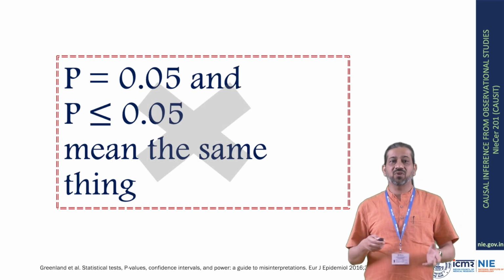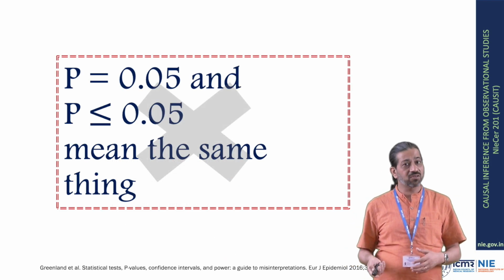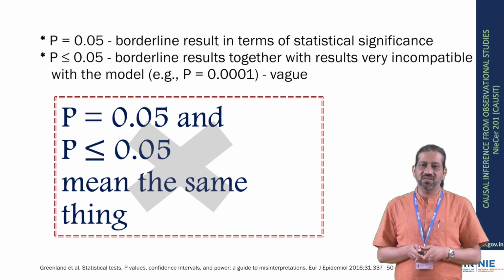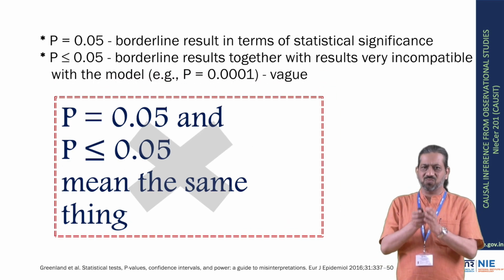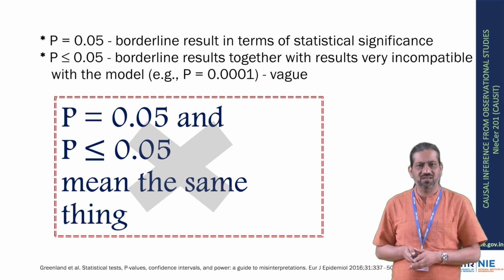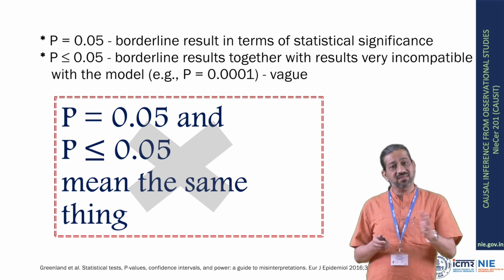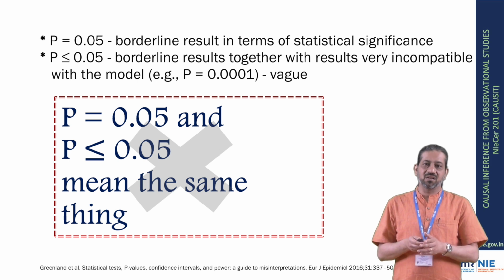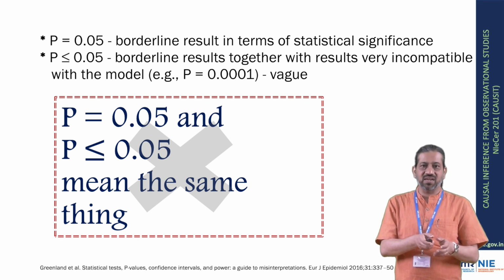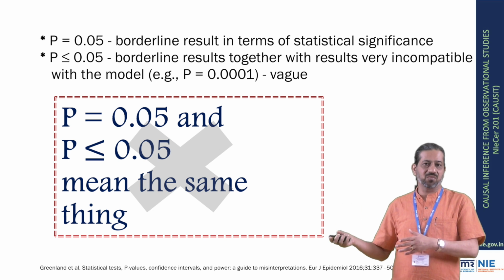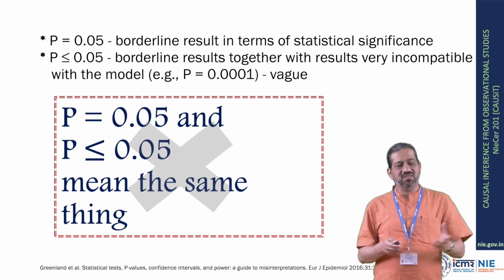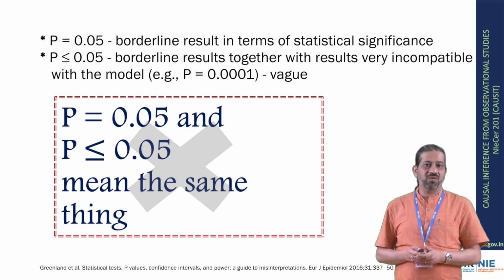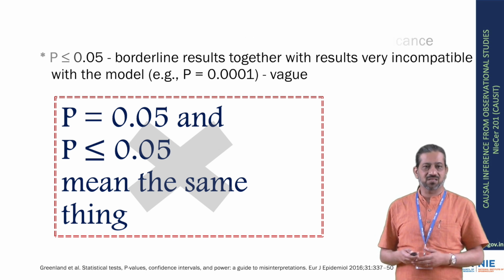Does p equal to 0.05 and p less than or equal to 0.05 mean the same thing? Again, no. P equal to 0.05 just says that it's borderline in terms of statistical significance, whereas p less than or equal to 0.05 says that your data is compatible with borderline as well as incompatible with the model.